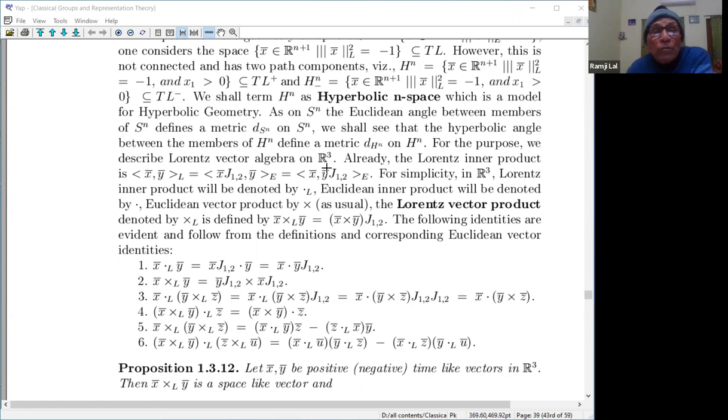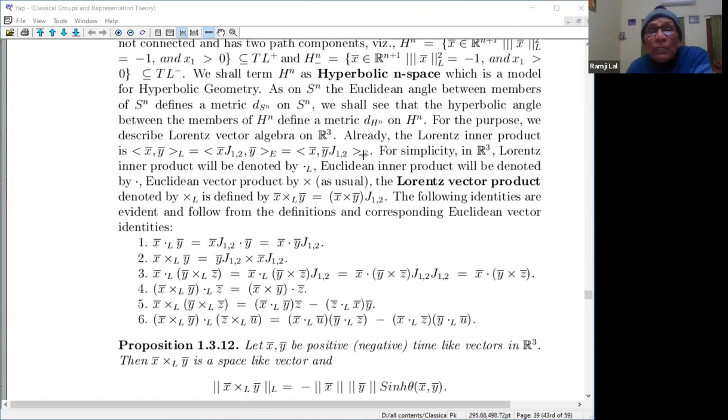So to prove this, we'll use a little bit of vector algebra, and the vector algebra also is very well known. Already the Lorentz inner product is defined here. See why I'm doing this: using the fact that the Lorentz group acts transitively on the k-dimensional spaces, so it acts transitively on the 3-dimensional spaces.